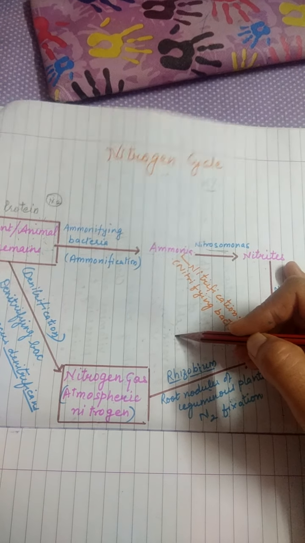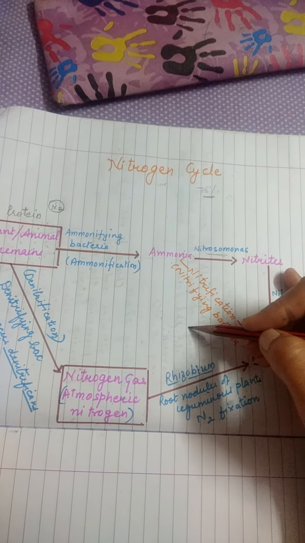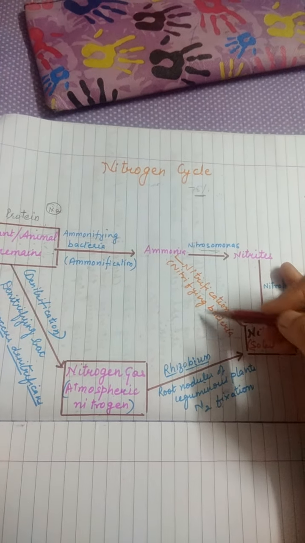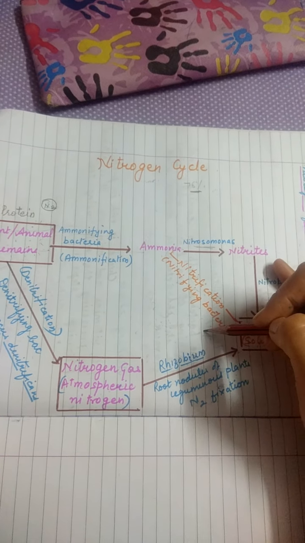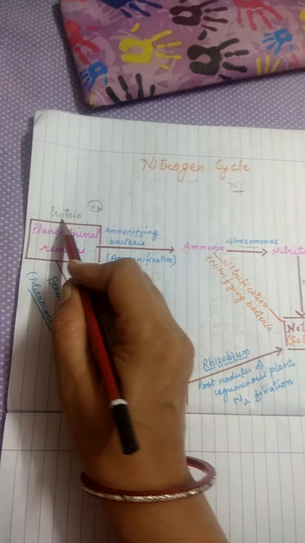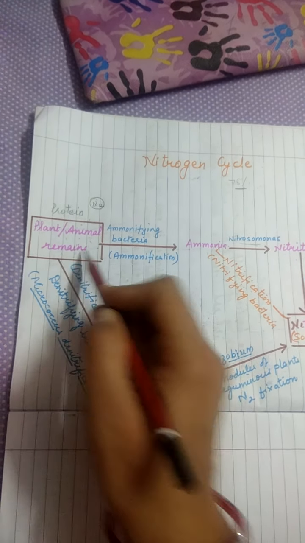Now when plants die, or plant waste, animal waste, or animal remains when they die, all these things contain protein. So we see here plants and animal remains. What do they contain? They contain protein, of course. What happens then?